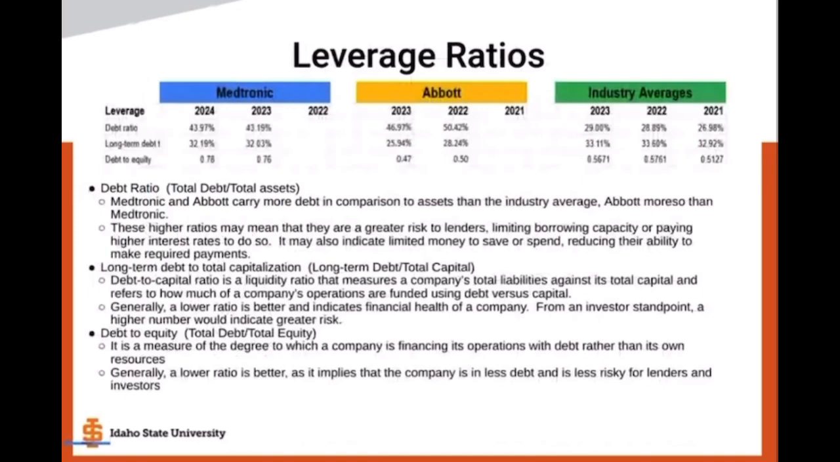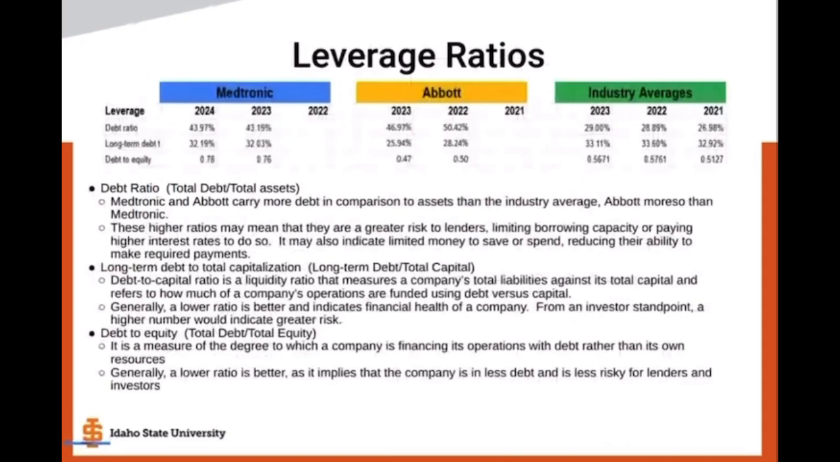And then finally, the debt to equity ratio. In FactSet, this is determined as total debt divided by total equity. This is a measure of the degree to which a company is financing its operations with debt rather than with its own resources, its own capital. So again, generally, a lower ratio is better, as this implies that the company is in less debt and is less risky for lenders and investors.